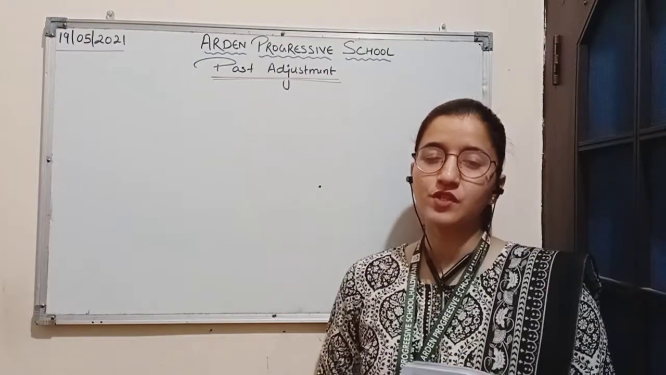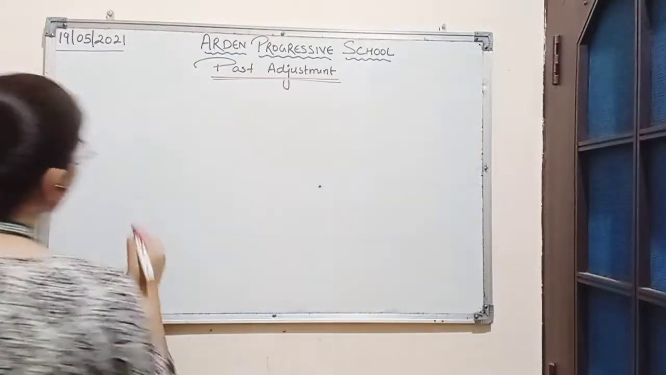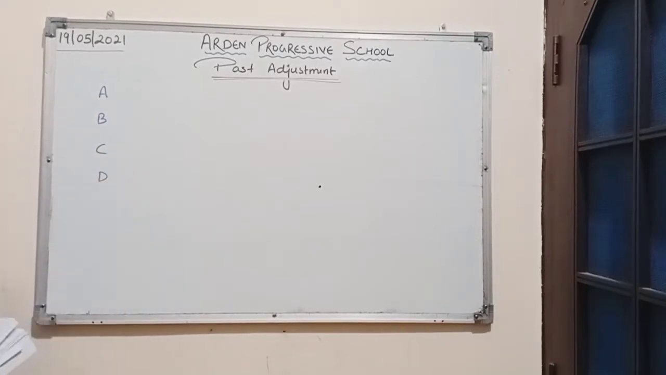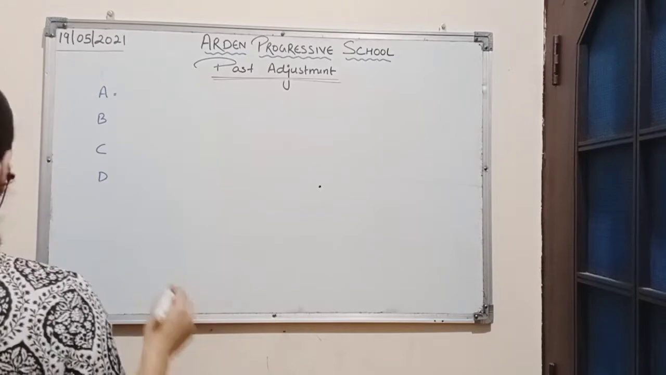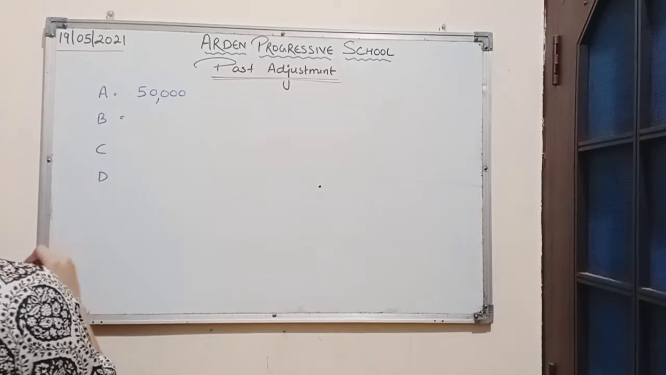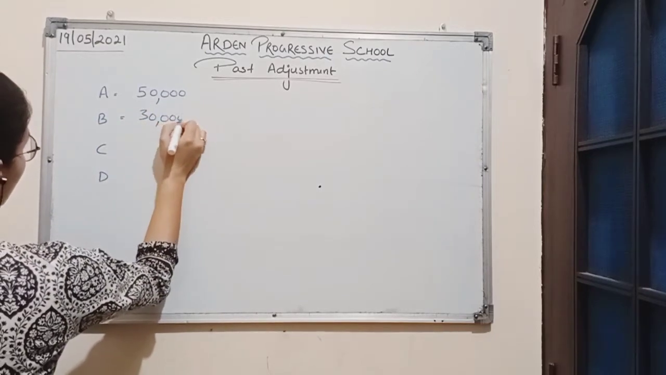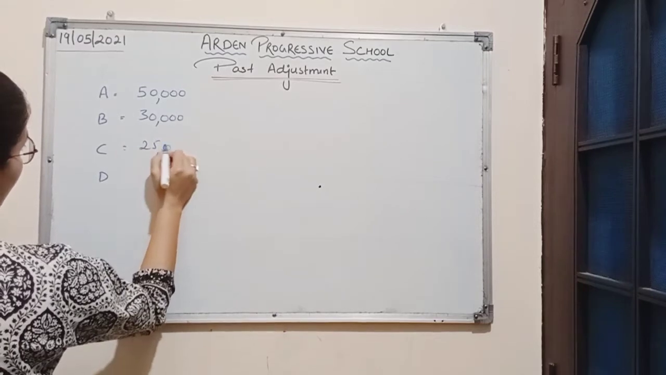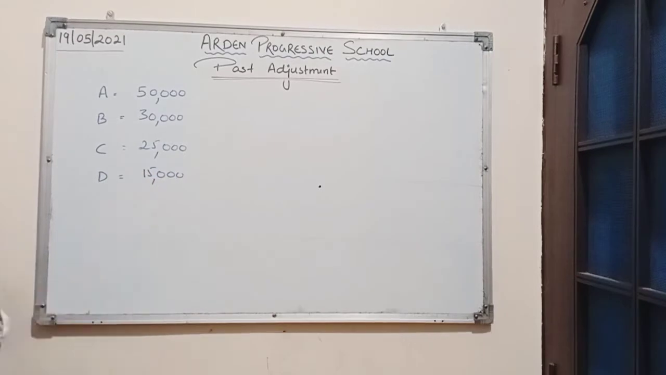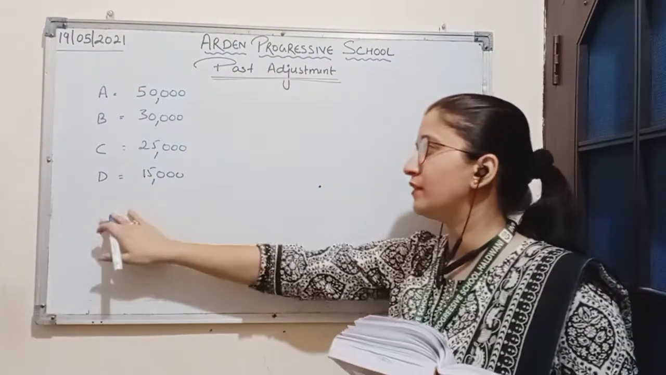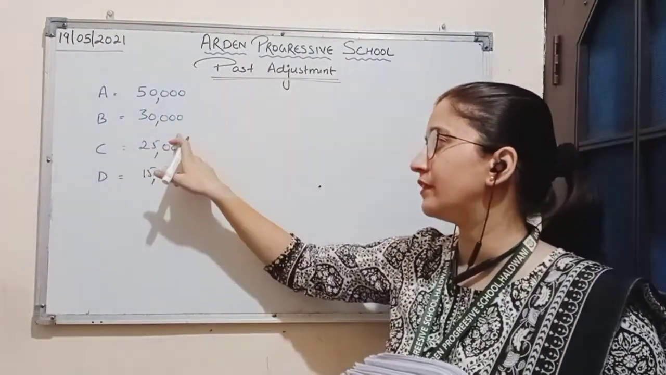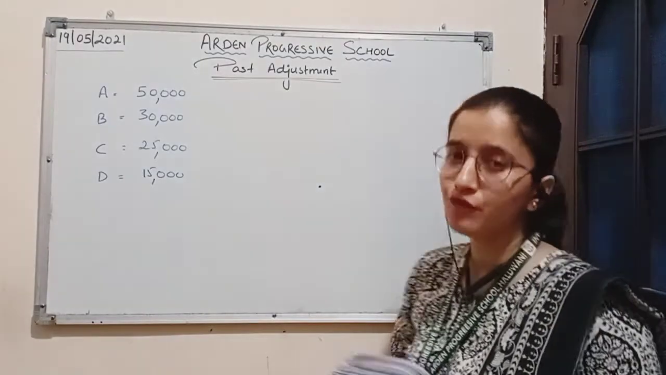According to this question, there are four partners, A, B, C and D. A has brought capital of 50,000. B has brought capital amounting to 30,000. C has brought 25,000 and D has brought 15,000 as capital. So these are the four partners who have brought some amount of capital with them.